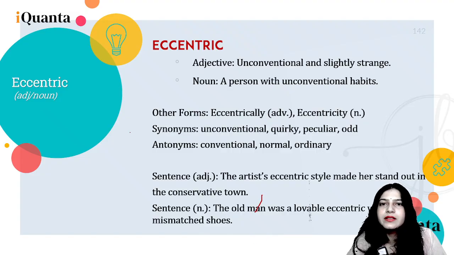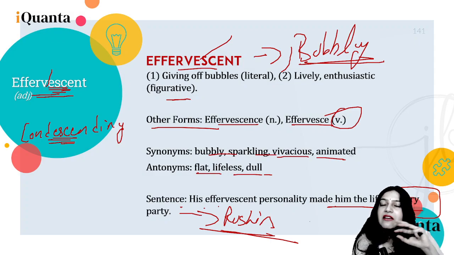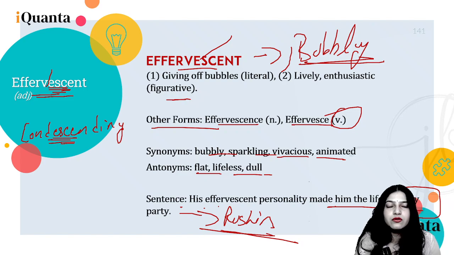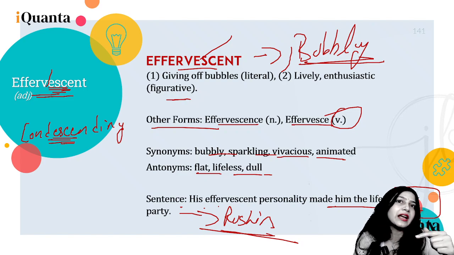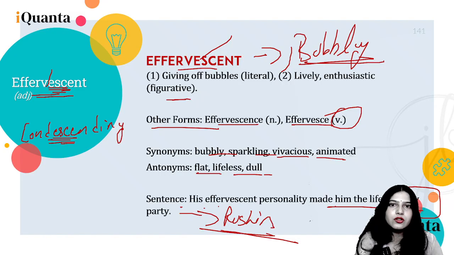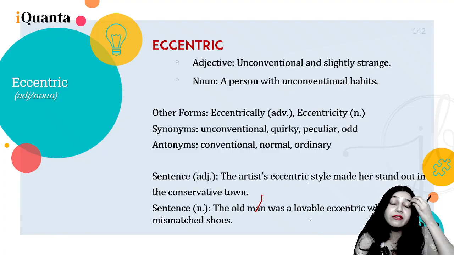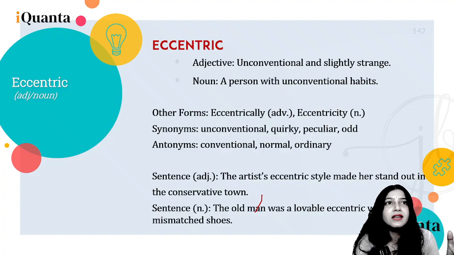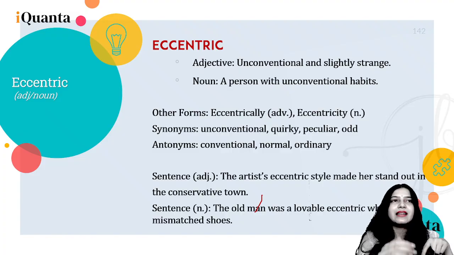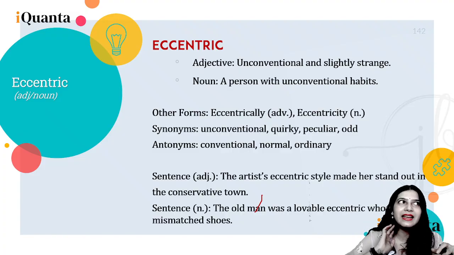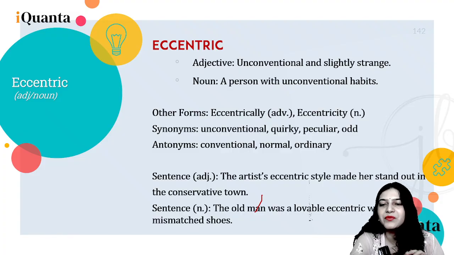Alright, अब जब भी ऐसा कुछ याद आया ना, जब भी ऐसे कोई words देखो, जैसे effervescent actually reminds me of Roshan. So you must also write words, write names of people, जो कोई word आपको याद दिलाता है उनकी. जैसे condescending एक word है. So if you know somebody condescending, is basically somebody who thinks that I am the best, I'm on the top of the world, and they see everybody else as inferior. वो होता है condescending, right? So if you know somebody like that, you can write their name, है ना?